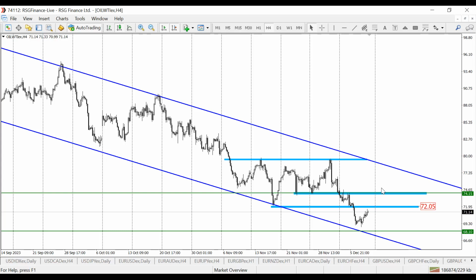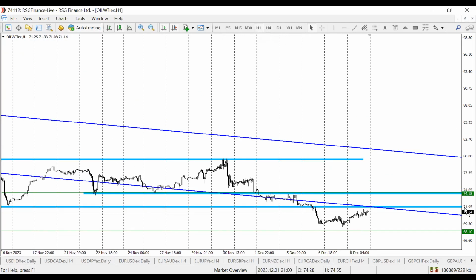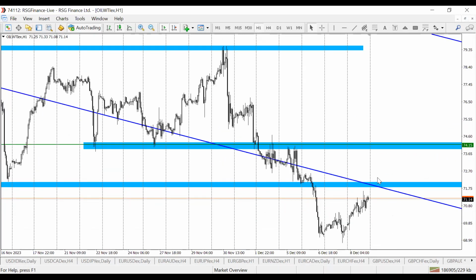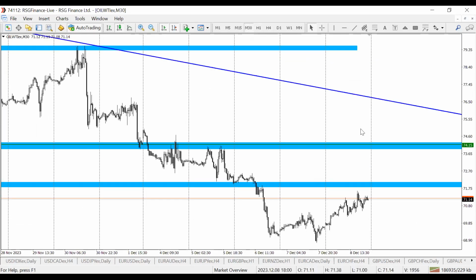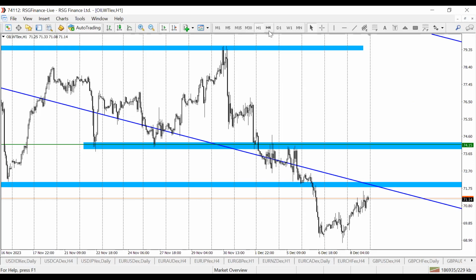But ultimately, I'm not looking to go long on this pair. All I'm looking to do is look for short opportunities. If price begins to give me those double tops, breakout patterns from here, I will be looking to go in on that. And my target is towards the 68.10 level for the week. This is for the week. So that's how I plan to trade into this week.